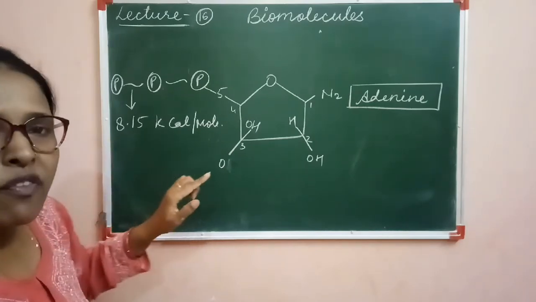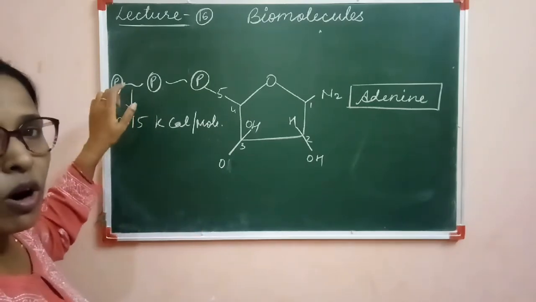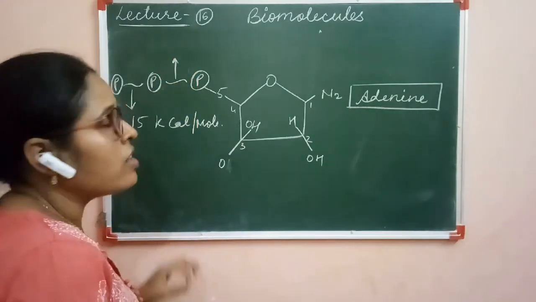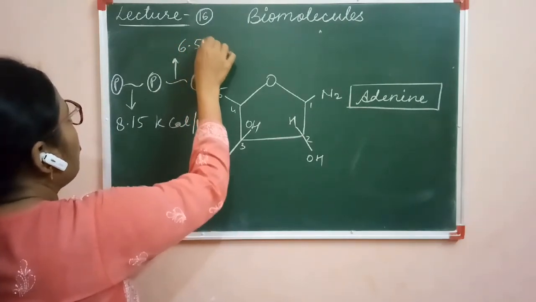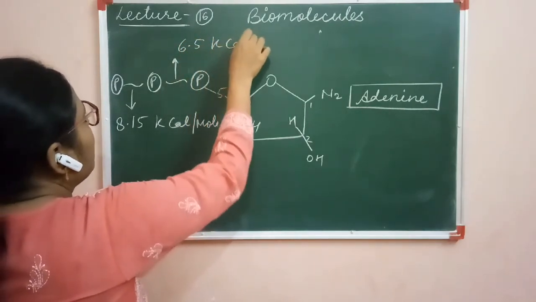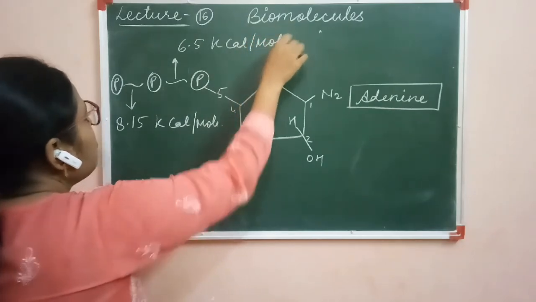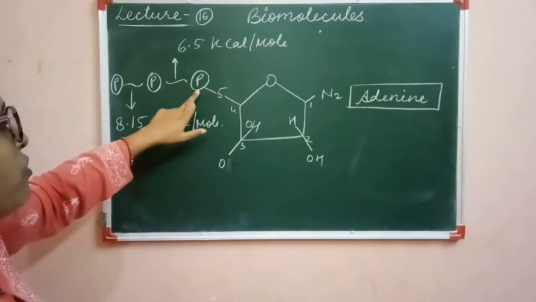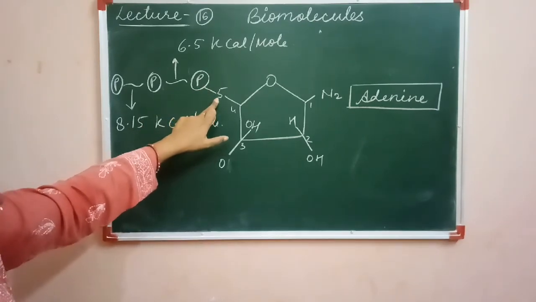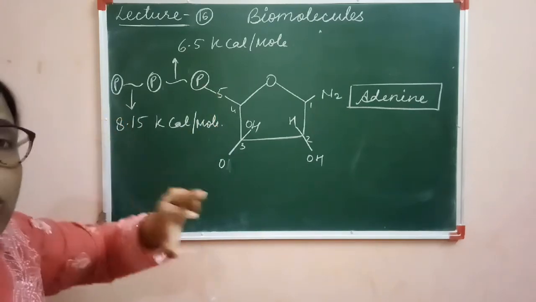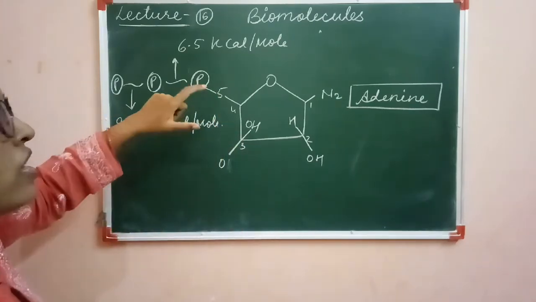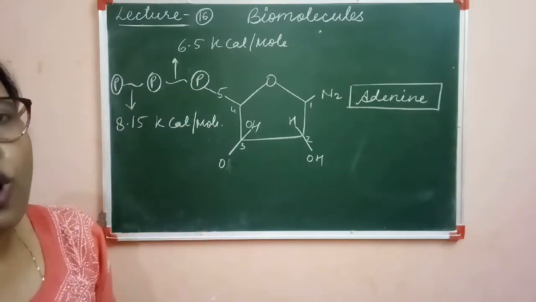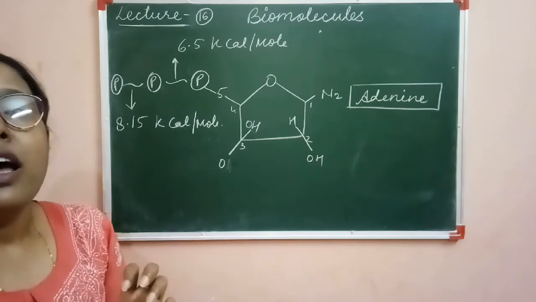So this is the amount of energy when this bond is broken, and when this other bond is broken, it will release energy of 6.5 kilocalorie per mole. The bond at the fifth carbon, between the phosphate molecule and the fifth carbon, can also produce energy, but this bond is unbreakable. This bond cannot break and it cannot produce energy, but still it has energy.